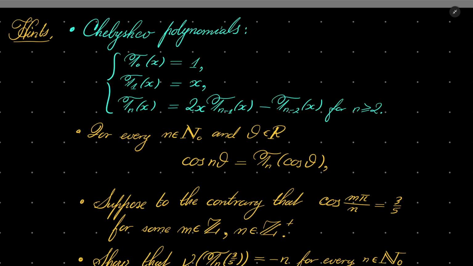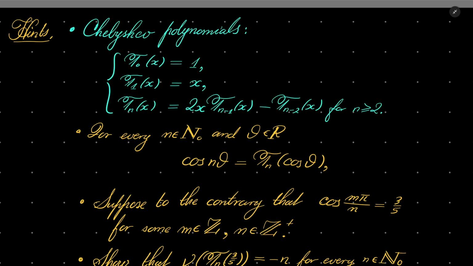These polynomials, T0, T1, T2, T3, and so on, are called Chebyshev polynomials, and they satisfy the crucial property that for every natural number n and every angle theta, cosine of n times theta equals the nth Chebyshev polynomial at cosine of theta.